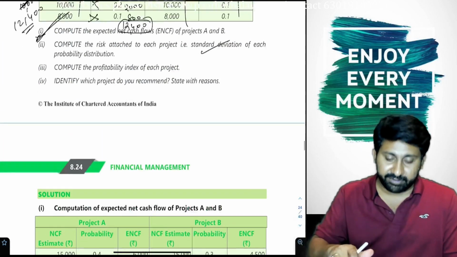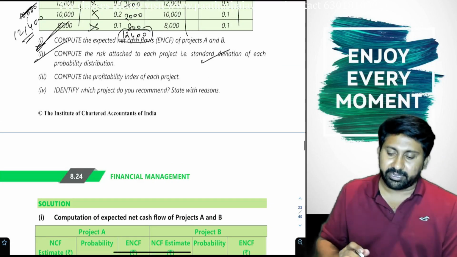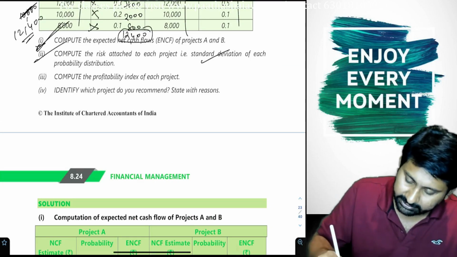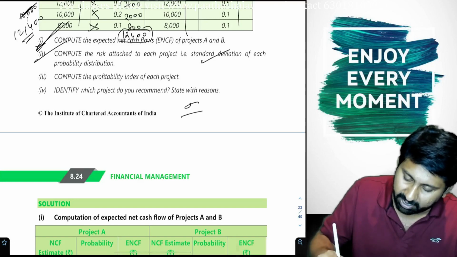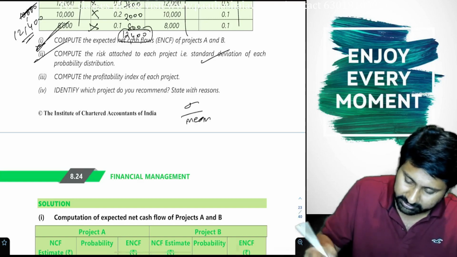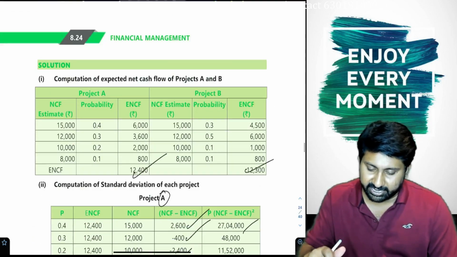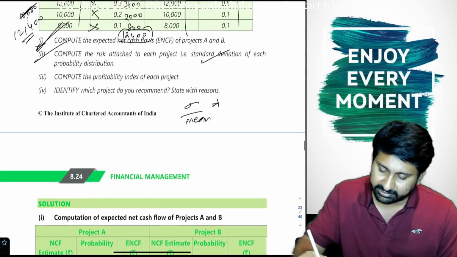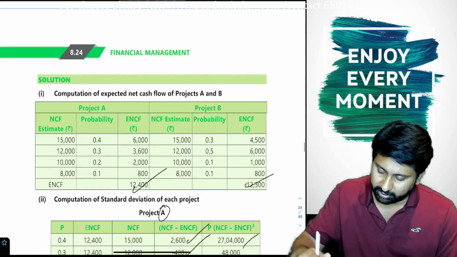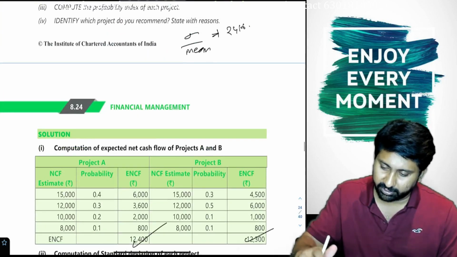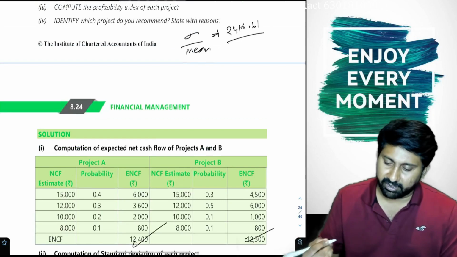I'm just solving fast. Compute the coefficient of variation. What is it? Simply, sigma by mean. What is the standard deviation you calculated in the first case? 2416.61 divided by the mean.